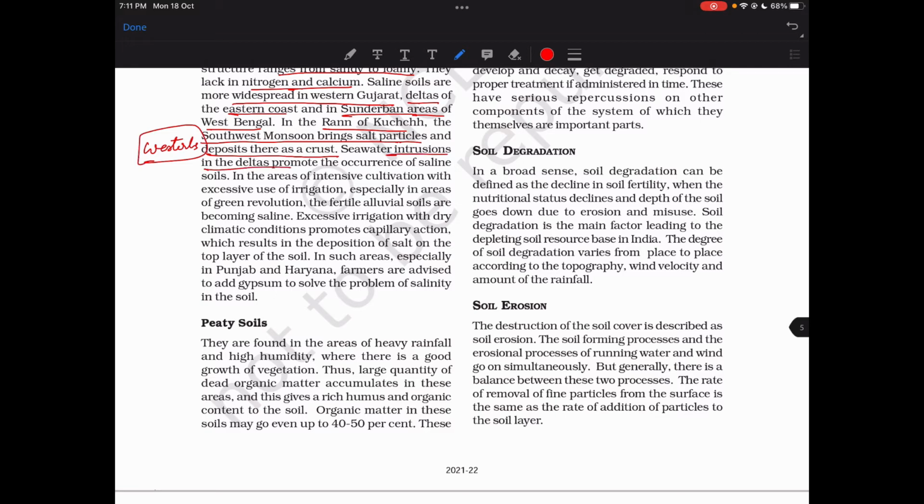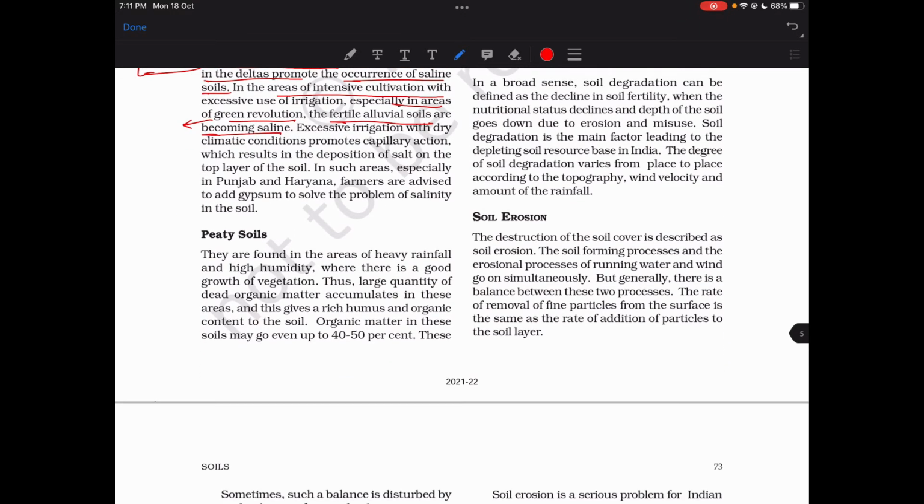Seawater intrusions in the deltas promote occurrence of saline soil in areas of intensive cultivation. The excessive use of irrigation, especially in the areas of green revolution. Okay, green revolution, I forgot what that is. I have to check that. Fertile alluvial soils are becoming saline because of the use of pesticides, fertilizers and irrigation. Excessive irrigation with dry climatic conditions promotes capillary action, which results in deposition of salt on the top of soil.